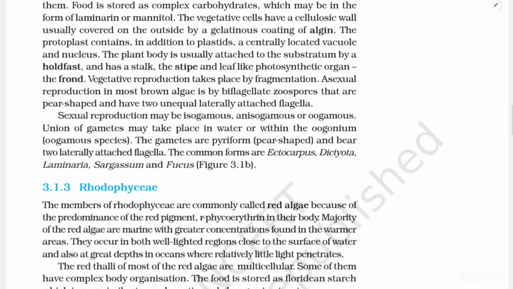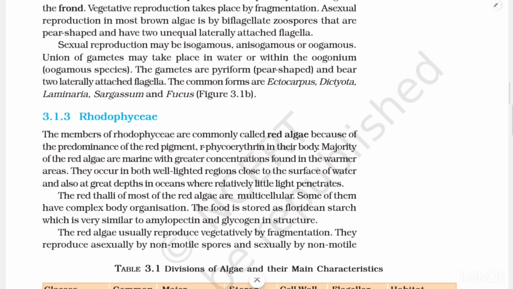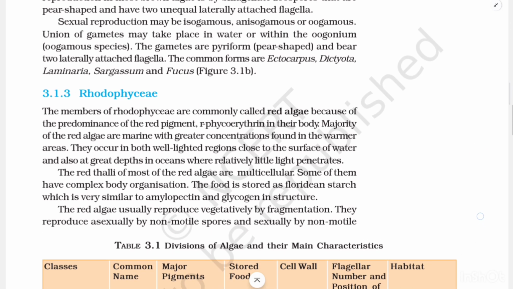The plant body is usually attached to the substratum by a holdfast, and has a stalk, the stipe, and leaf-like photosynthetic organ, the frond. Vegetative reproduction takes place by fragmentation. Asexual reproduction in most brown algae is by biflagellated zoospores that are pear-shaped and have two unequal laterally attached flagella. Sexual reproduction may be isogamous, anisogamous, or oogamous.